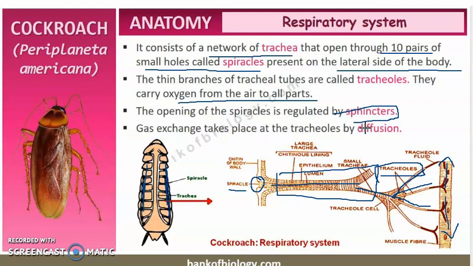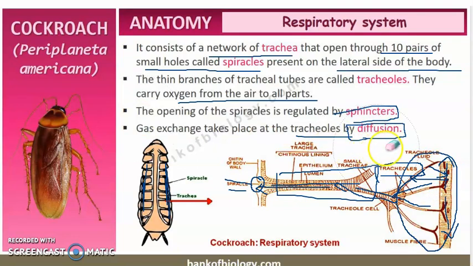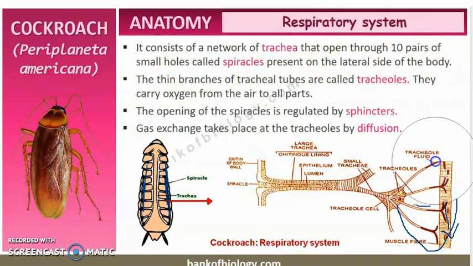And where does the exchange of gases happen? The exchange of gases will take place at the tracheoles. It is in this place where the exchange of gases will occur. That is, oxygen will be given to the body of the cockroach, and carbon dioxide will be carried by the tracheoles to the trachea, and from the trachea to the spiracles, and from there to the outside of their body. Okay, so how is the exchange happening? It is through the diffusion process. So diffusion of oxygen and carbon dioxide will happen in the tracheoles. Clear, children? This is how the respiratory system of the cockroach works.